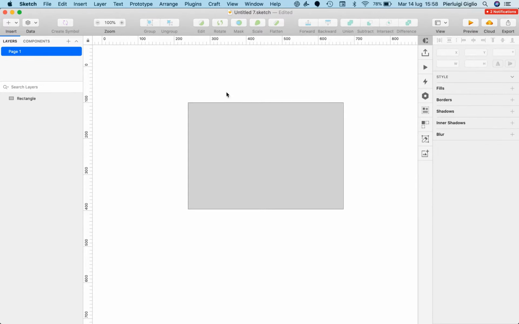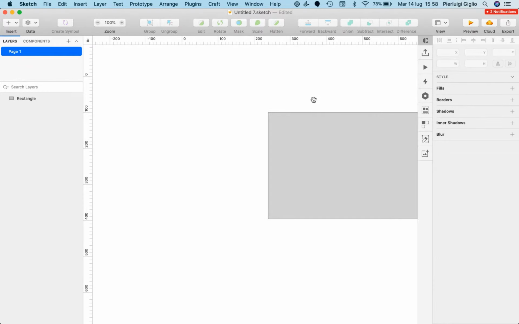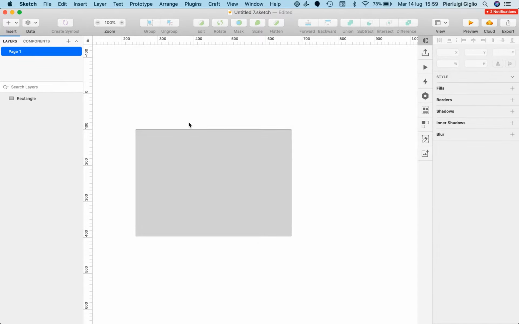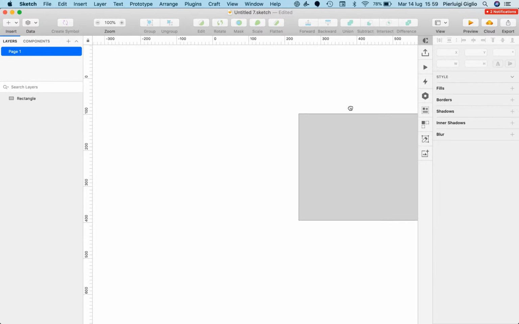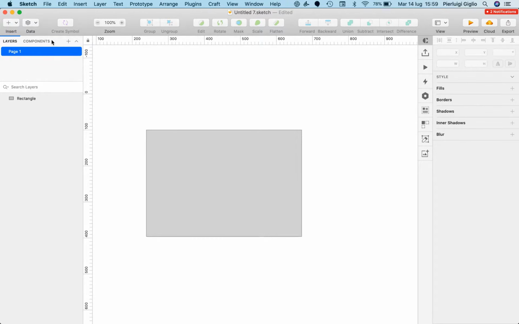This is one of the things which you're going to use all of the time in order to move inside your design files. So space plus left mouse key is going to be something which we're going to use all of the time. Now on the top, we can see that we have a toolbar, and we're going to explore all of these options in detail throughout this course. But basically this toolbar is going to be quite useful since we're going to find some of the actions which we're going to use more often.